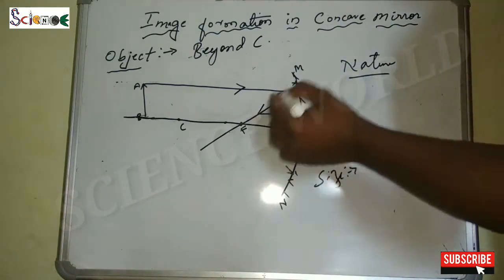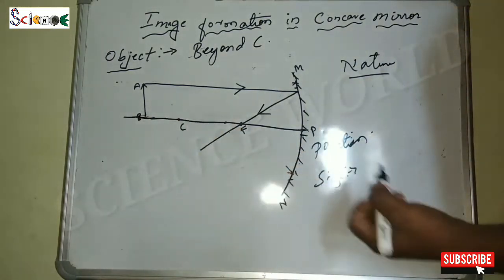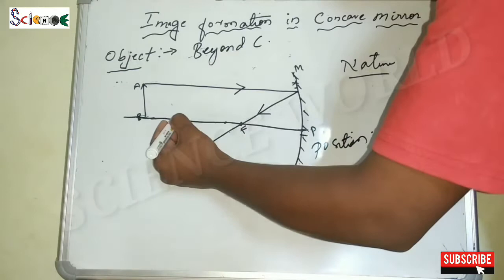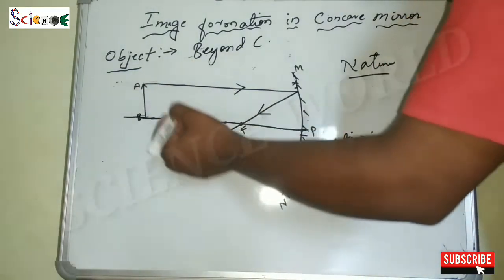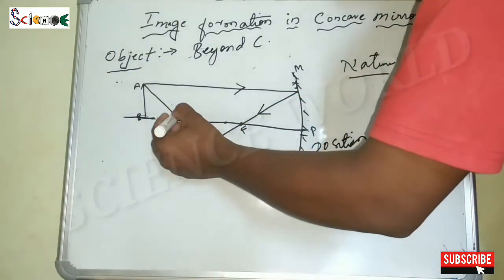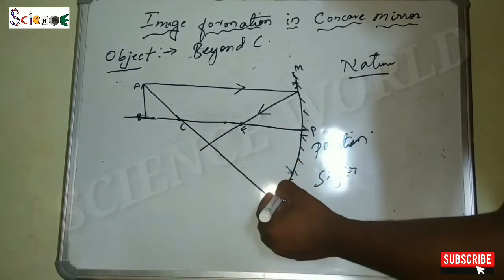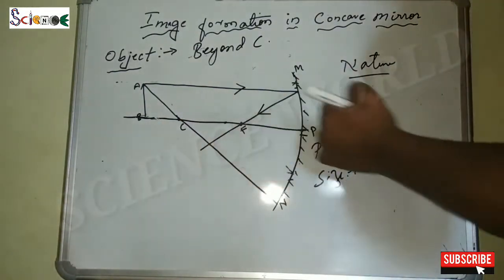Now there will be another ray which comes from the center of curvature, which we are calling the normal ray, and this ray comes when the position of the object is given. So here we already have the position of the object beyond C, so the ray comes from C, the normal ray comes from C, and it will touch the top of the object, this one, and then it goes forward, comes back and reflects, incident on the reflecting surface. So this kind of ray we can say.